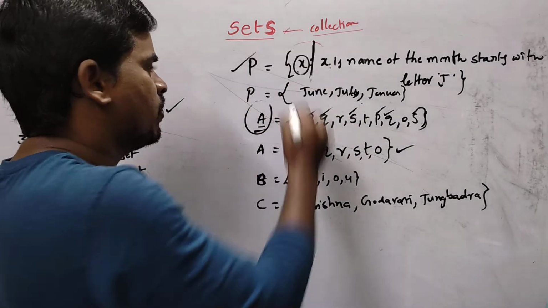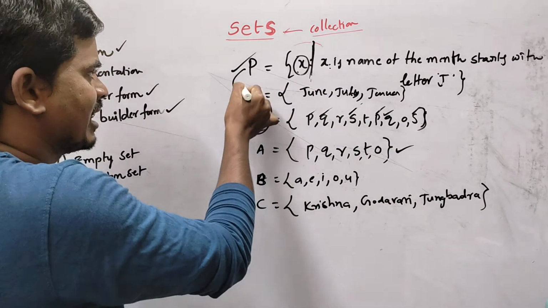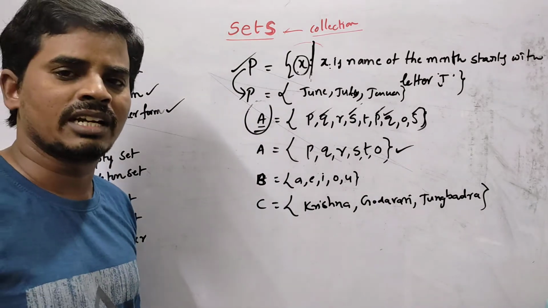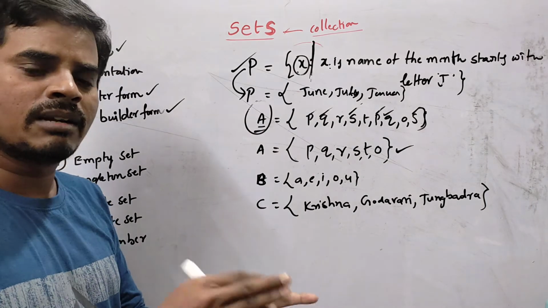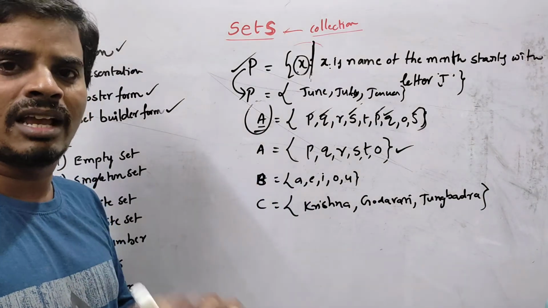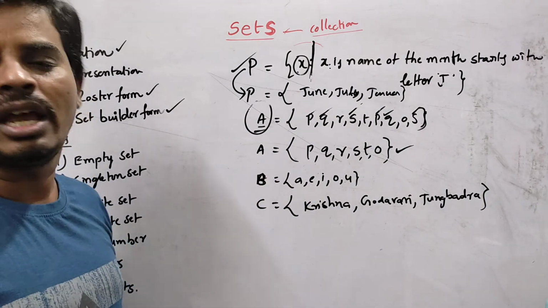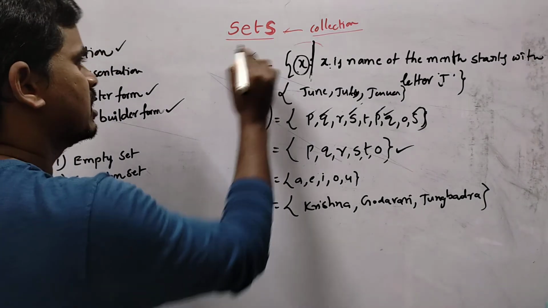So set builder form means we have to construct the set again, because we cannot see any elements in the set builder form. In set builder, we have to build the set again to know the elements. So this is the set builder form.